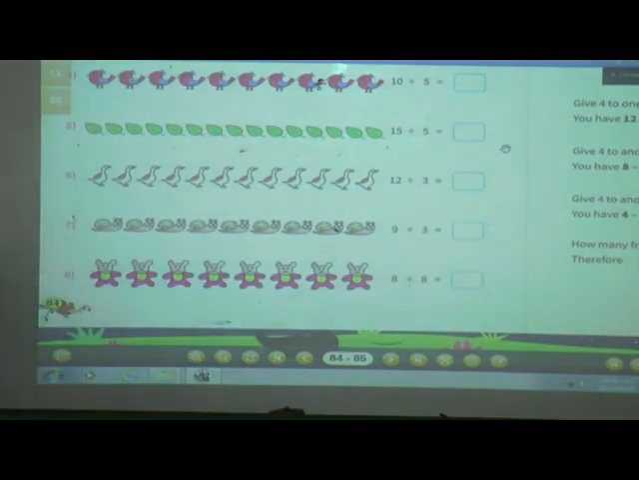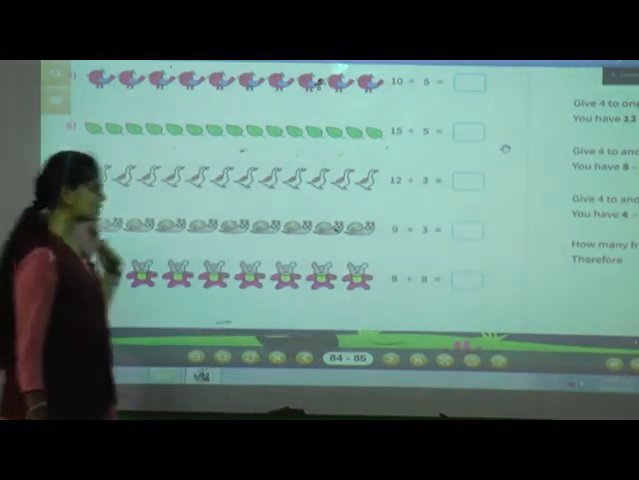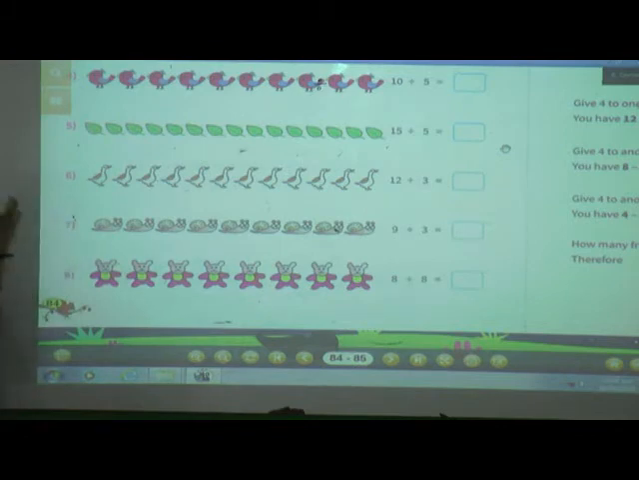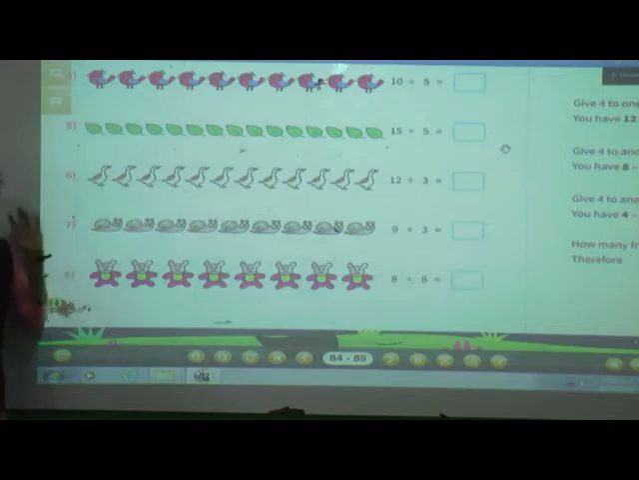See the 7th number. Here there are 9 snails. Okay, and these 9 snails you have to divide into 3 equal groups. Why? Because here 9 divided by 3 is there. So these 9 snails you have to distribute among 3 groups equally, and then you have to make 3 groups, and afterwards you have to count in each group how many snails are there, and that will be your answer.